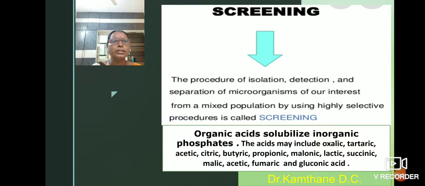The organic acids which are produced by microorganisms are oxalic acid, tartaric acid, acetic acid, citric acid, butyric acid, propionic acid, malonic acid, lactic acid, succinic, fumaric and gluconic acids. These organic acids are produced or secreted by the microorganism for the dissolution of the vicinity nutrients, and these dissolved nutrients they can use. For example, inorganic phosphate is solubilized by the microorganisms.